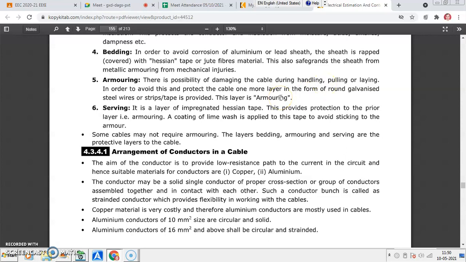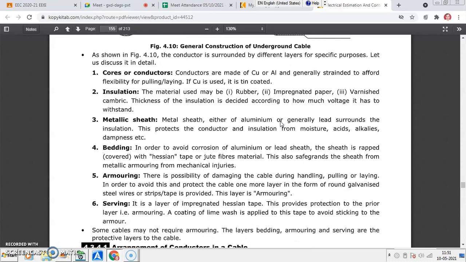Then the last layer is the serving, which is provided with impregnated Hessian type, that provides the protection. That is a primary layer over the armoring. Coating of lime wash is provided so that the tape avoids sticking of the armor and all others. So like this, manufacturing of the cable is done.